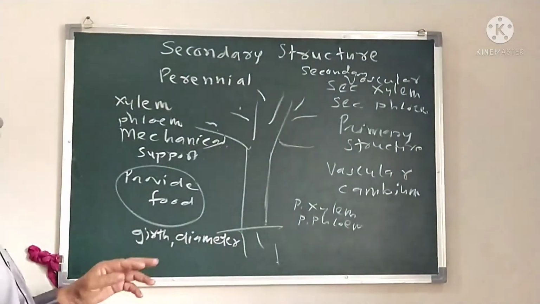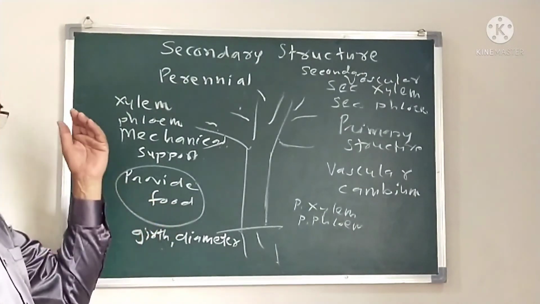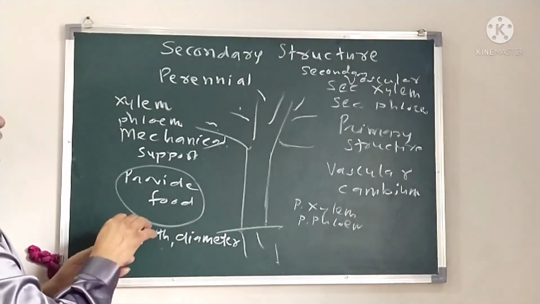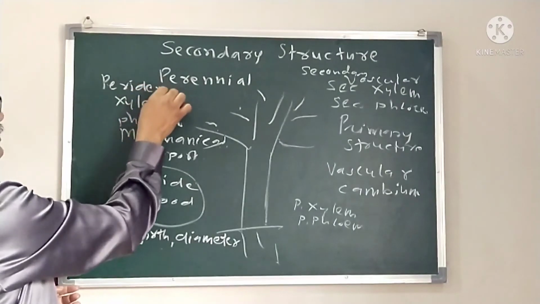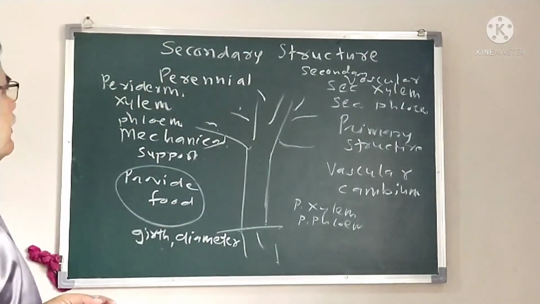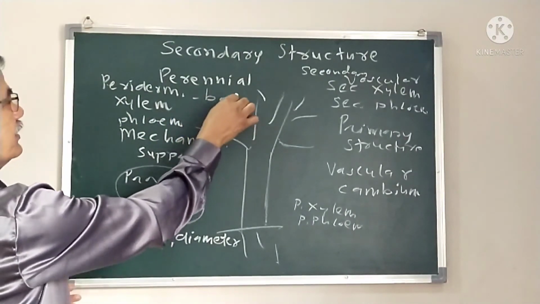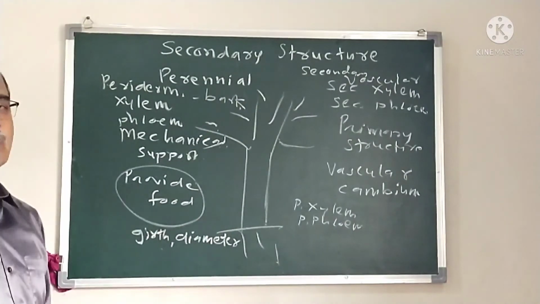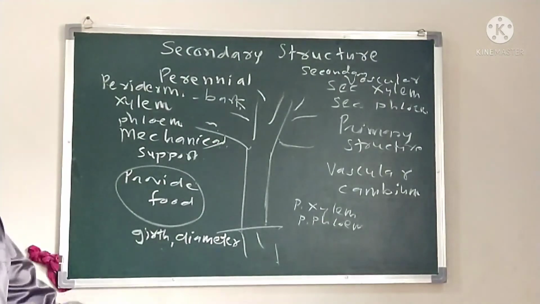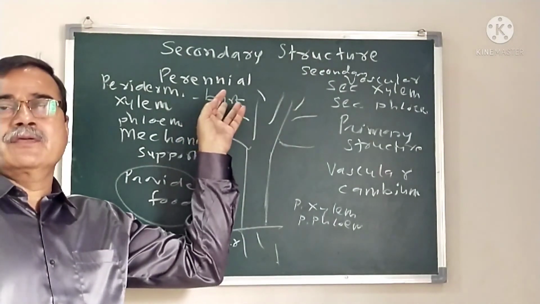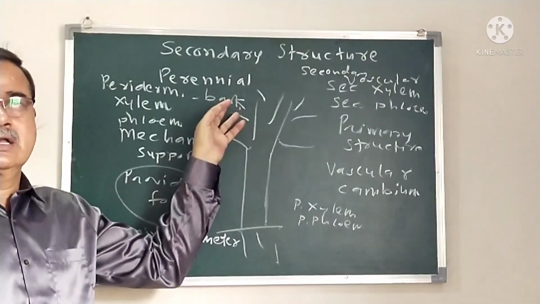the epidermis and cortical tissue, comes under pressure, and due to this pressure, the epidermis bursts open and is replaced by the formation of the periderm tissue. Periderm tissue is known as the bark of the tree. As the plant grows for more than 20-40 years, the stem bears the bark, which develops from the periderm tissue, and this periderm tissue is known as the bark.